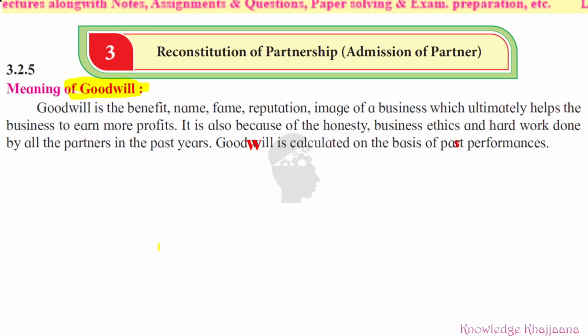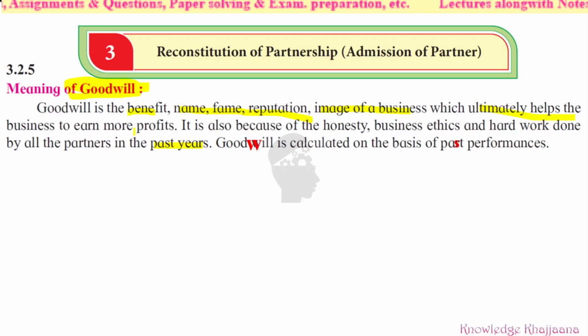See, goodwill is the benefit, name, fame, reputation, or image of a business which ultimately helps the business to earn more profits. It is also because of the honesty, business ethics, and hard work done by all the partners in the past years. So goodwill is calculated on the basis of past performances. Now, see, what is meant by goodwill? See, it is the reputation. In short, you can call it a reputation or name and fame.